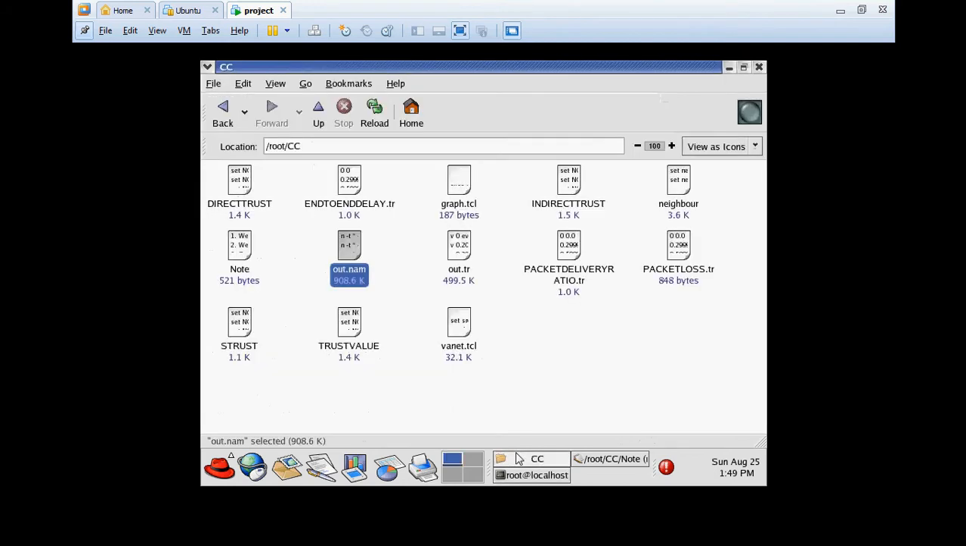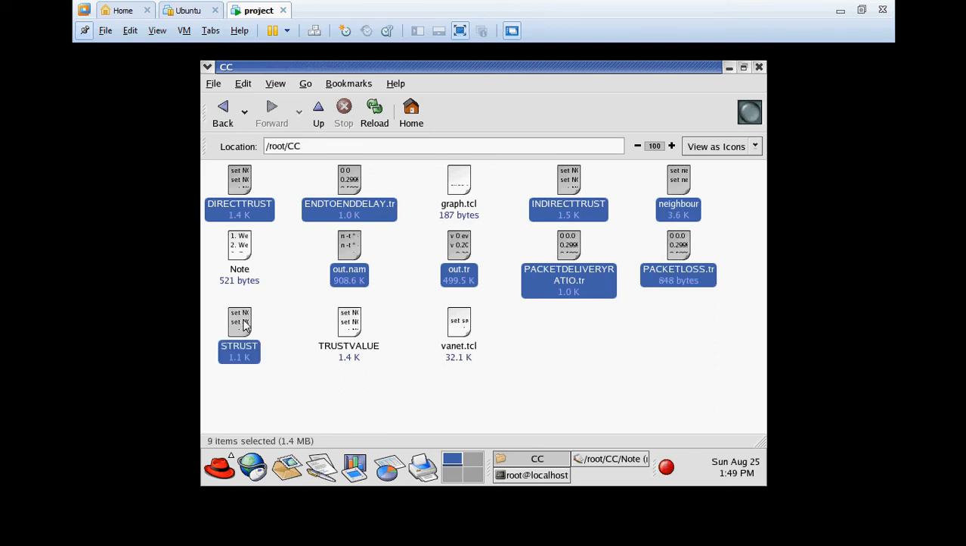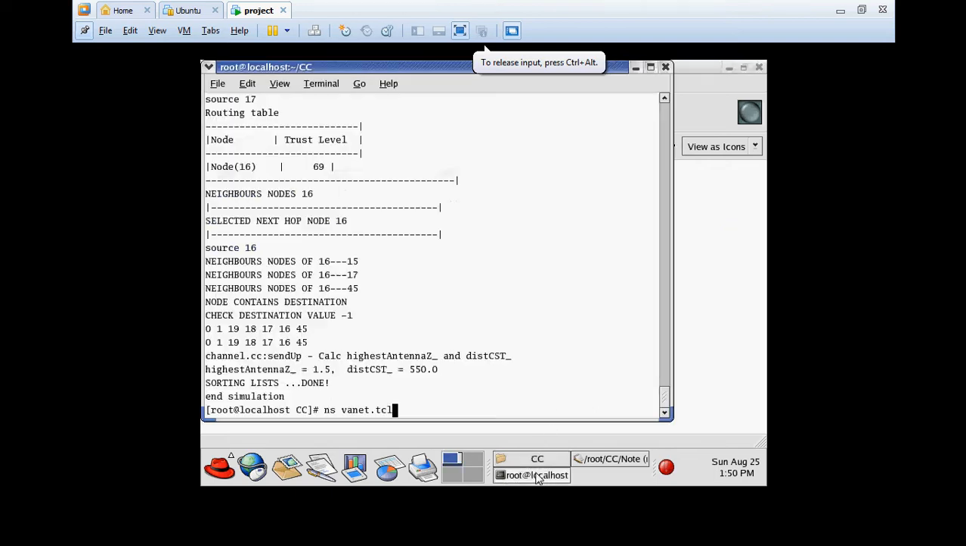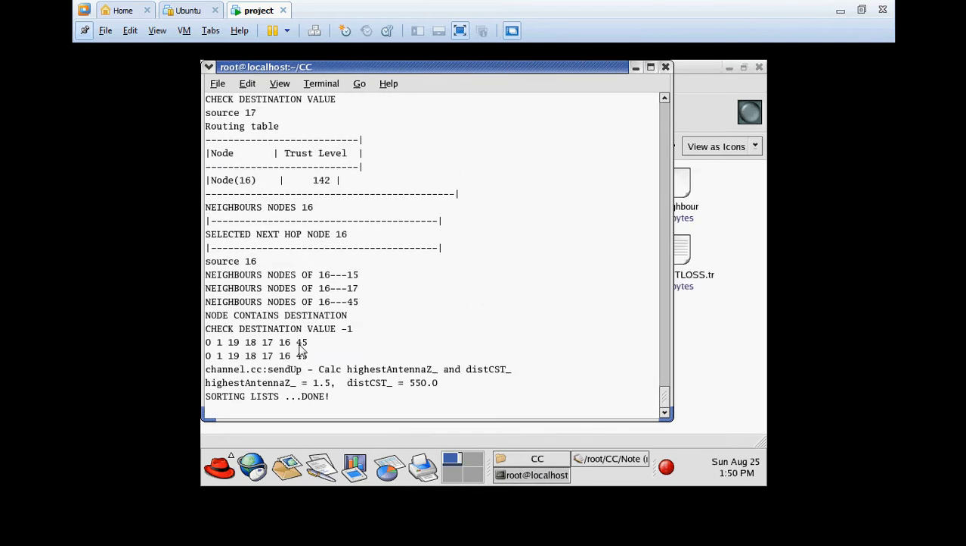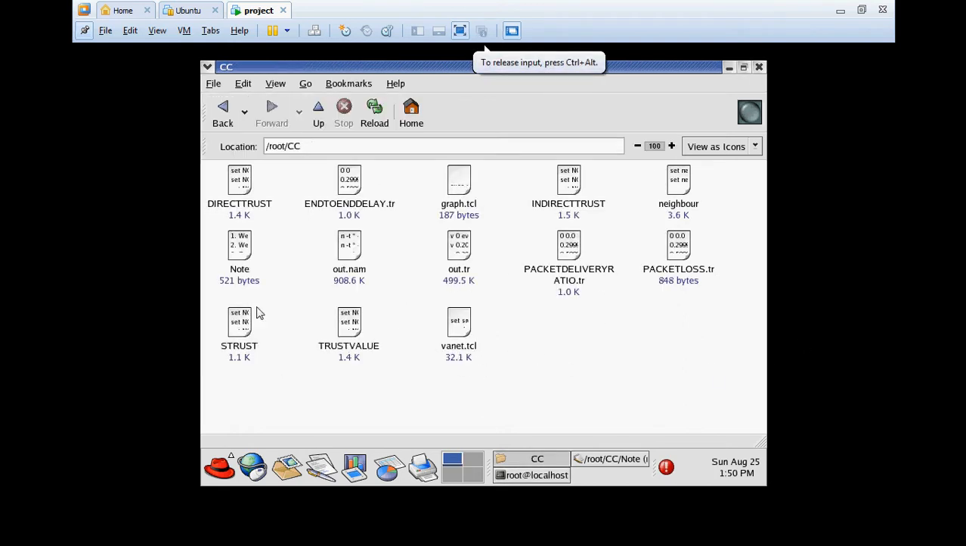So this is the project folder where we have all the files: the direct trust and indirect trust, nam, trace, packet delivery ratio, neighbor, trust value, everything. I am deleting them, so I have only graph.tcl and vanet.tcl. So I run vanet.tcl, and all these files will be created at runtime.